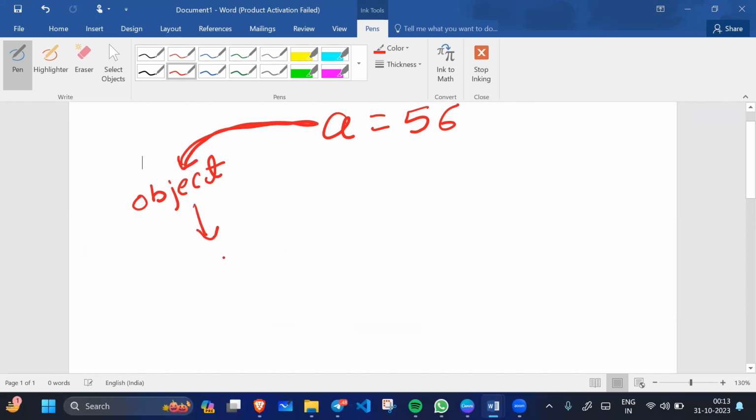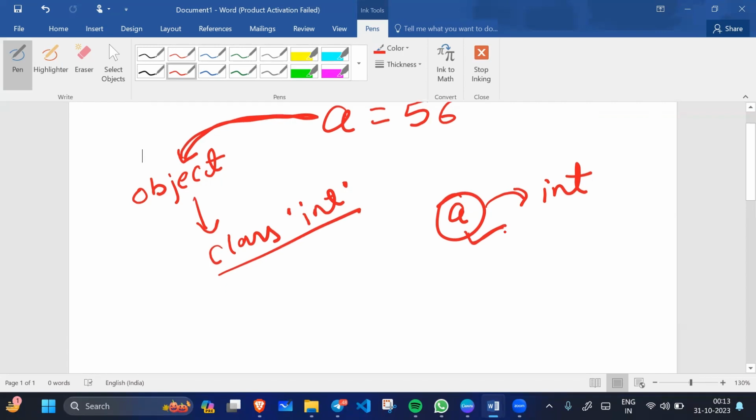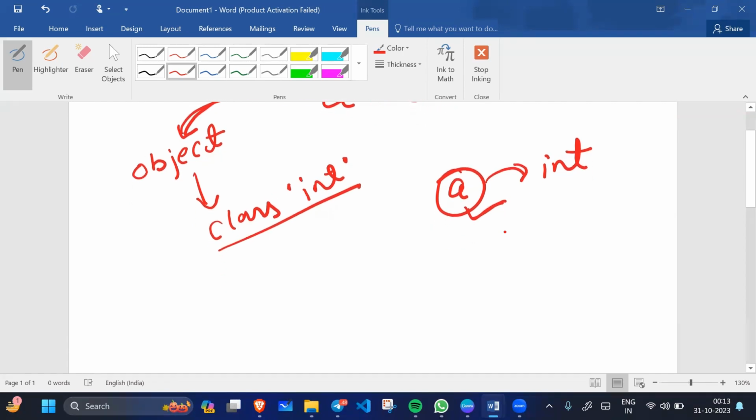Integer. So we can say A is the object of the integer class. If there is an object, it also occupies some space in the memory.